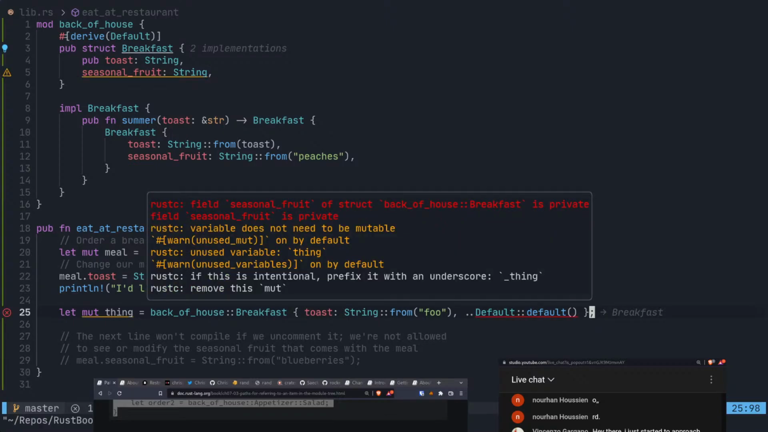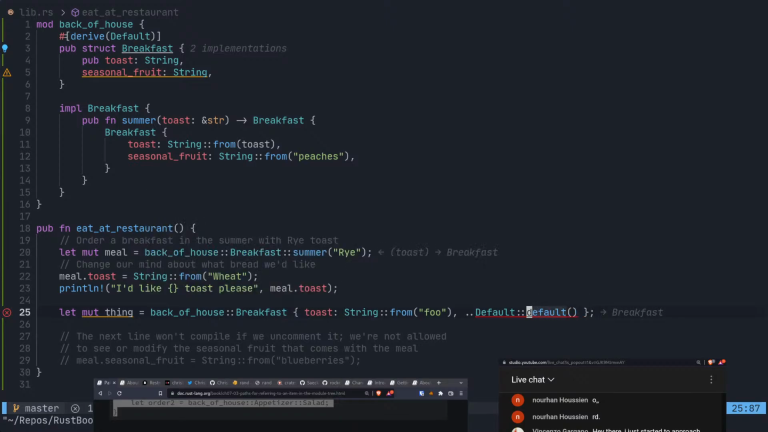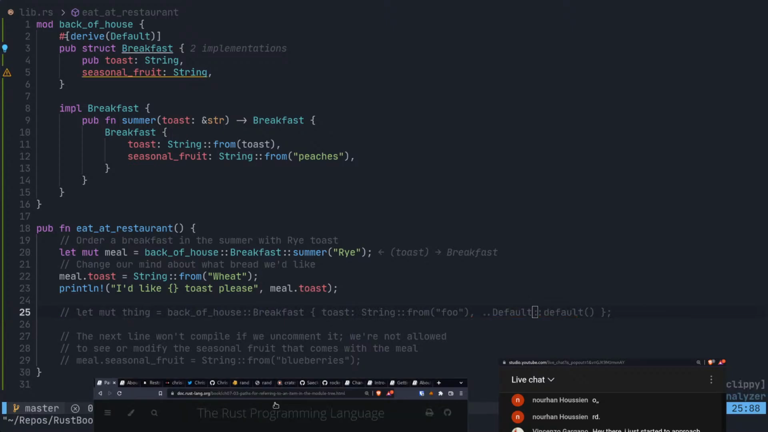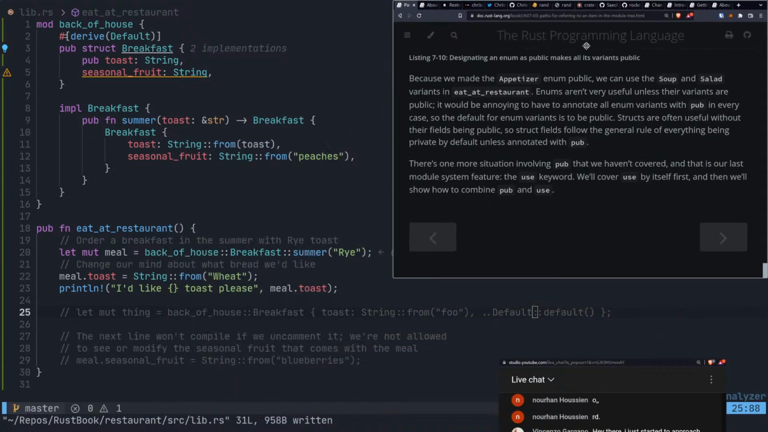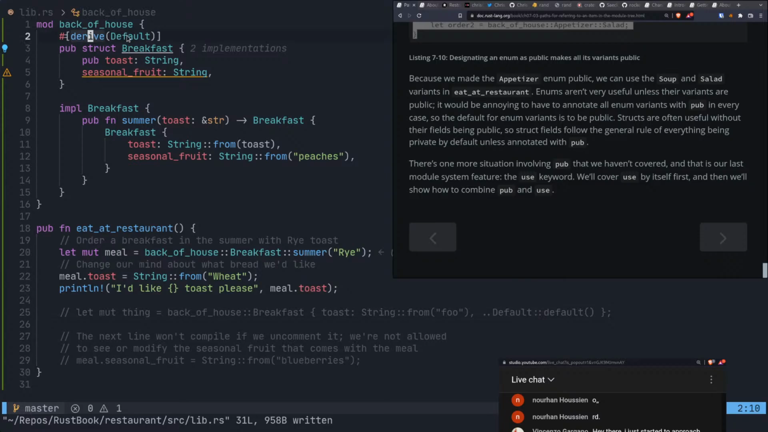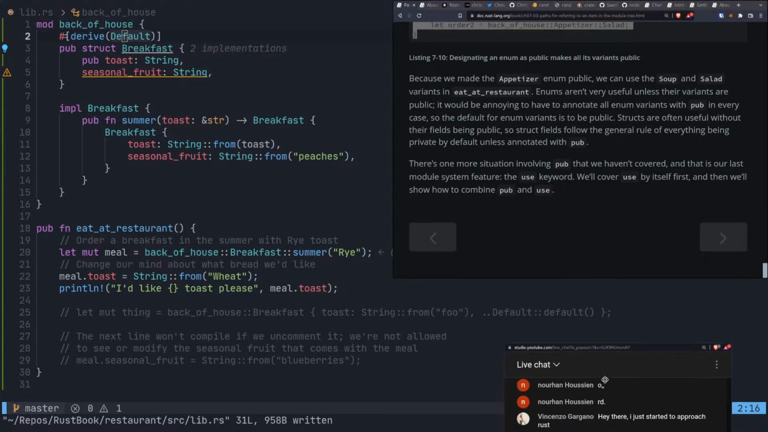Nope, still private. It's saying seasonal fruit of struct back of house breakfast is a private field. Seasonal fruit is private. So even with the default, and the default is where the error is being thrown, right? You would think the default might be able to give it some value, but it can't even do that. So we're even stopped from doing that. That was interesting though. It gets me used to traits and gets me used to at least thinking about how things might work.